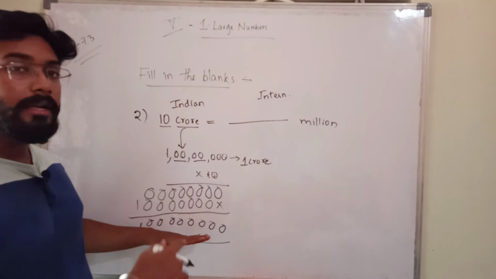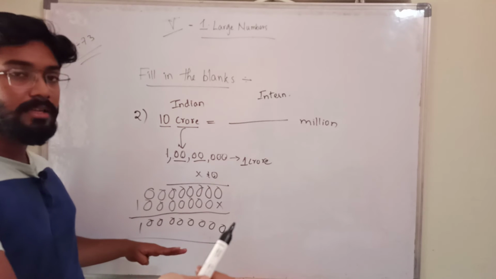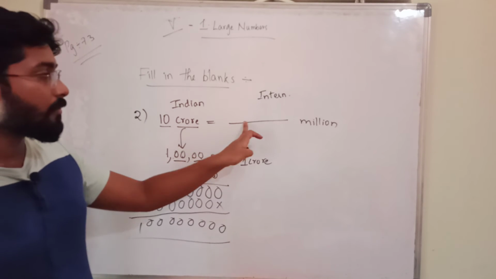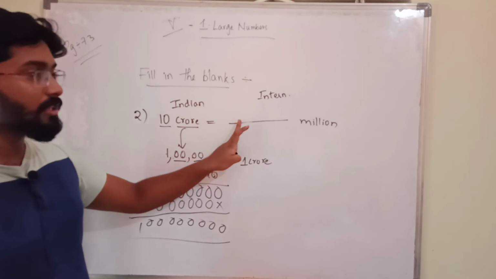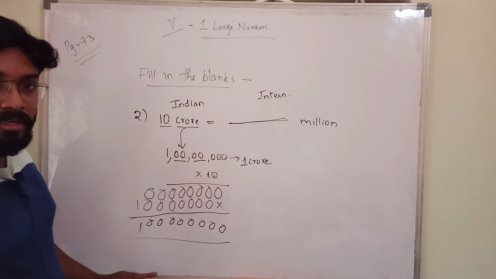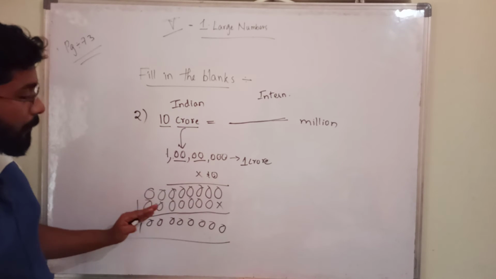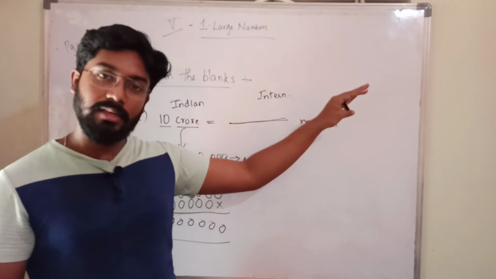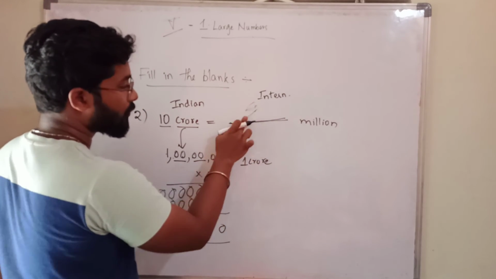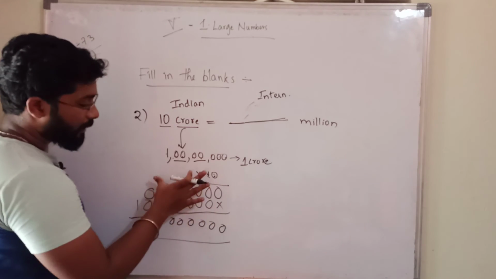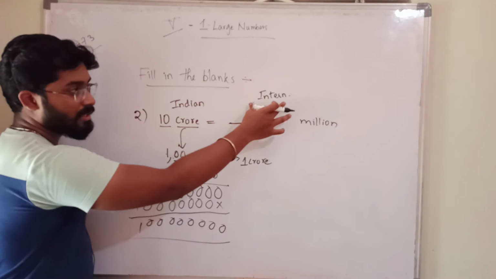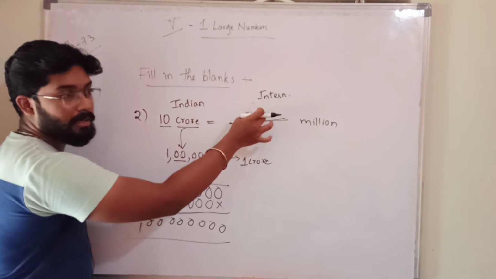In which system you want it, international or Indian, you have to decide, and you have to represent it in that form only, because we have to fill this blank. We don't know this one, so that's why we have to decide in which system to represent it. If we have derived from Indian, we have to get it in international. Here there is a question mark. From Indian we have derived, and we want it in international, no? So we have to represent it in the international system only, so that we can fill the blank.